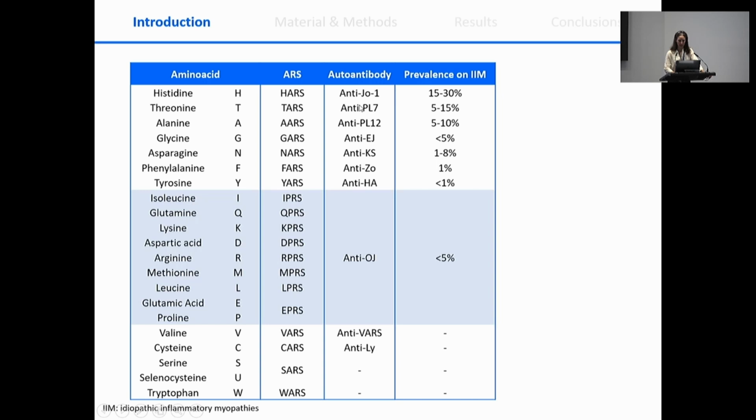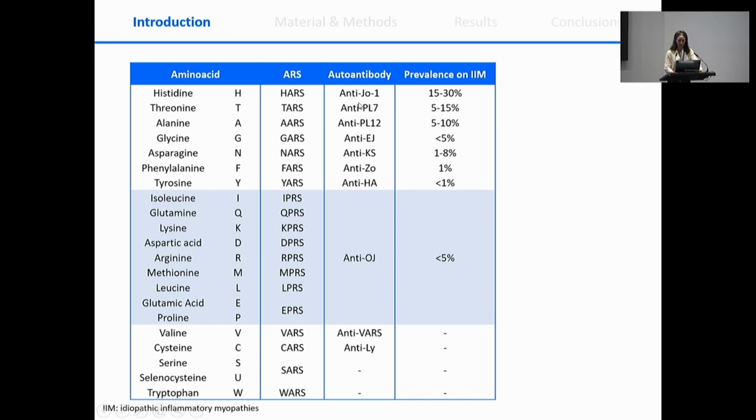And the first anti-synthetase autoantibody to be reported was anti-Jo1, and it was discovered in idiopathic inflammatory myopathies. And the rest of anti-synthetase autoantibodies have been described also first in idiopathic inflammatory myopathies and have been traditionally linked to this disease. But nowadays, we know that anti-synthetase syndrome is an independent entity, and some patients present with idiopathic inflammatory myopathy, but some of them won't present myositis and will present with ILD and other clinical manifestations that we have seen, like mechanic hands or others.